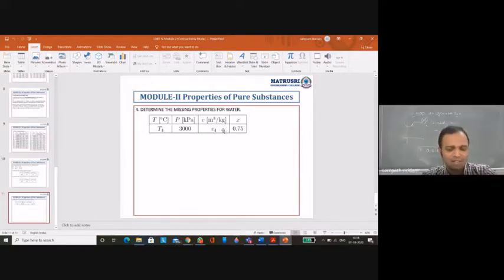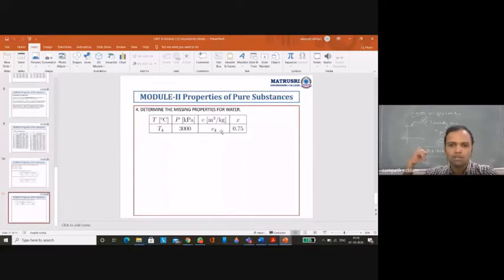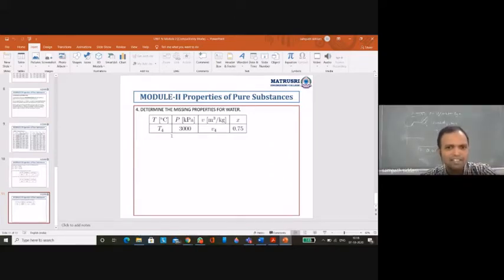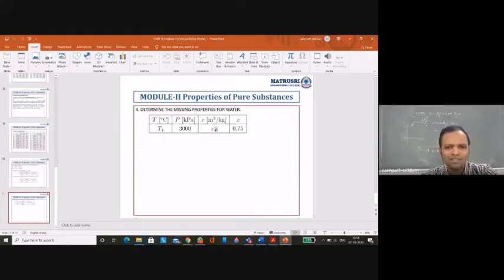Yes, we can directly find the value of V4 based on the formula which you have: V is equal to Vf into 1 minus x plus Vg into x. So we can't find T4. T4 is nothing but Tsat itself. See, this T4, V4 is nothing but the states at 1, 2, 3, 4. That numbering is given. Do not get confused by this numbering.